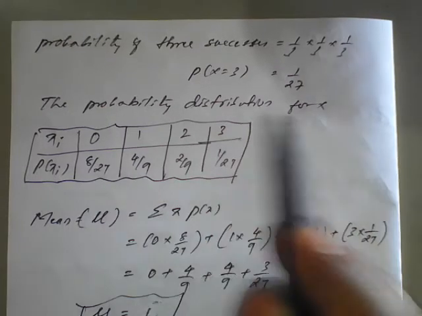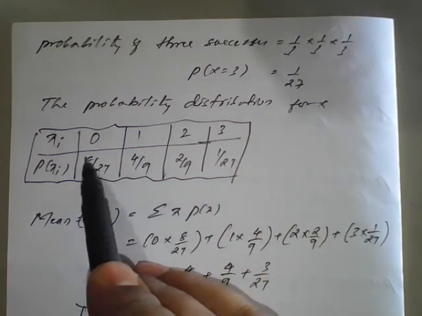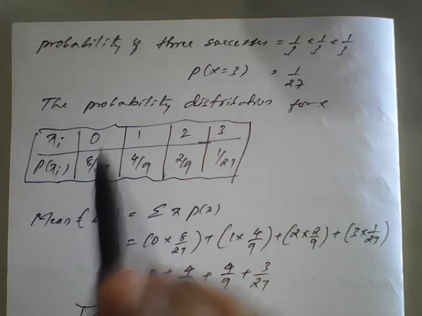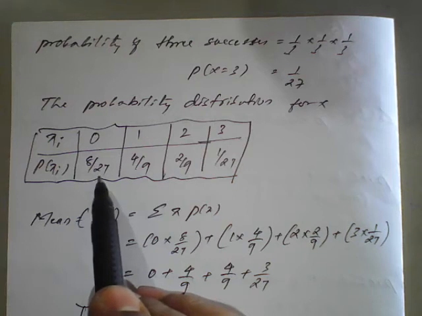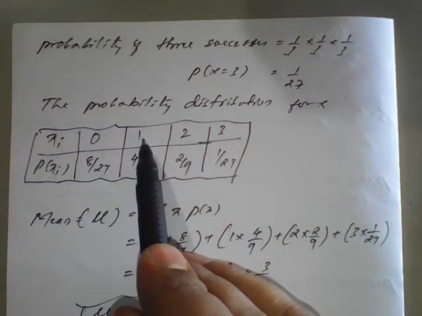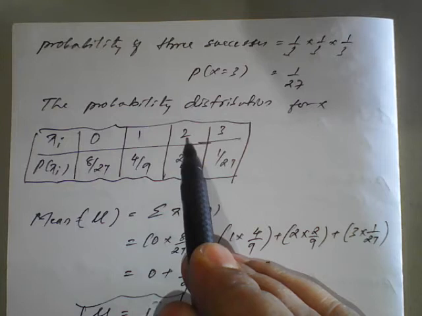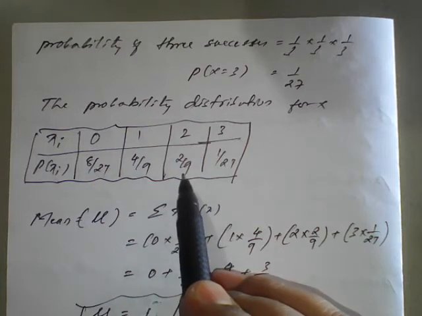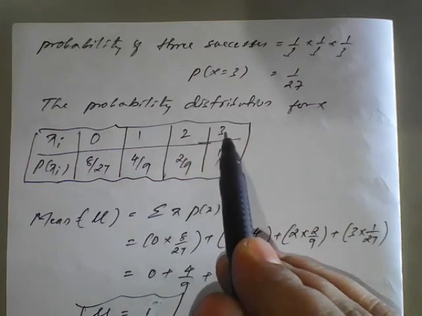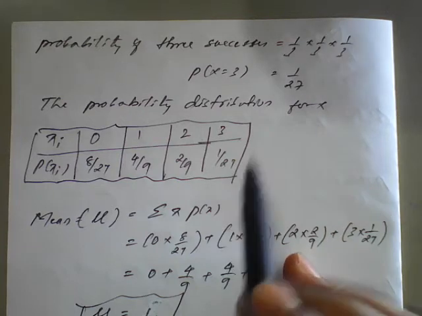Now the probability distribution for x. In this distribution table, for no success it is 8 by 27. What answer we got, we have to write as it is. For 1 success and 2 failures it is 4 by 9. For 2 successes and 1 failure it is 2 by 9, and 3 successes is 1 by 27. So this is the probability distribution table.